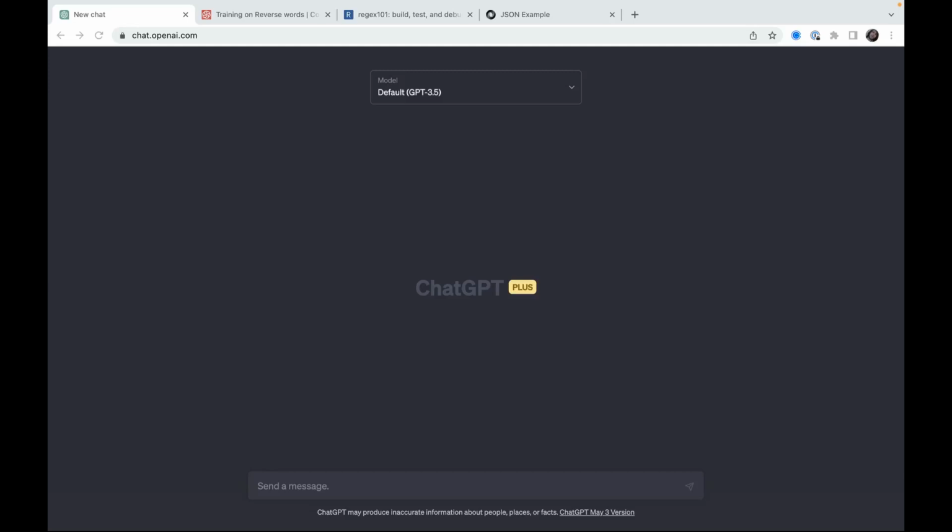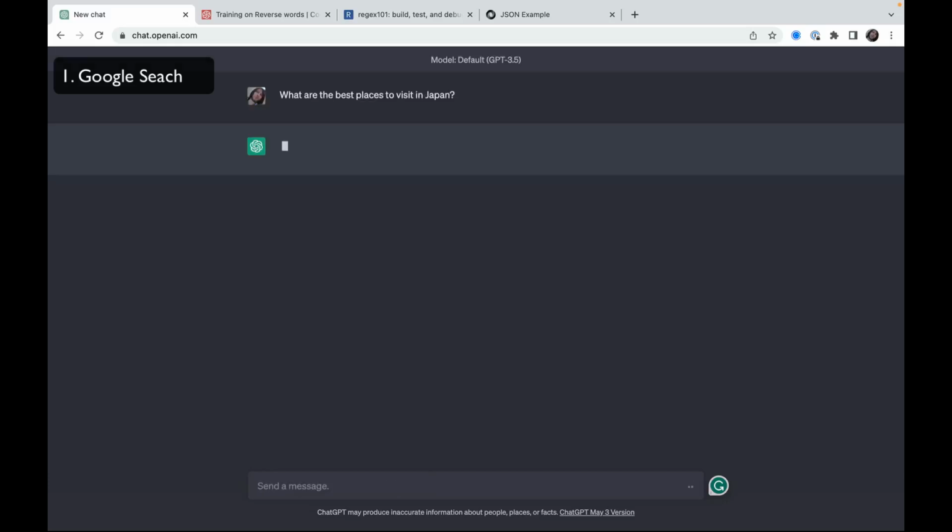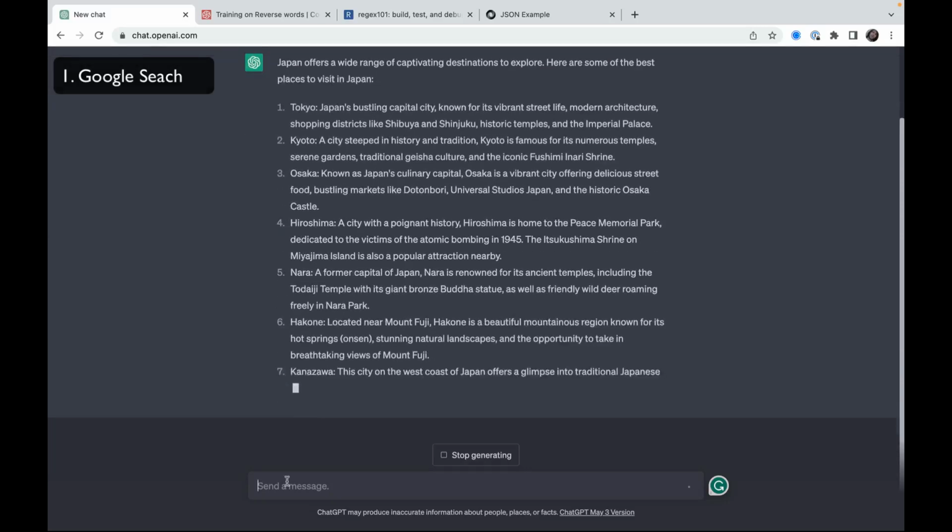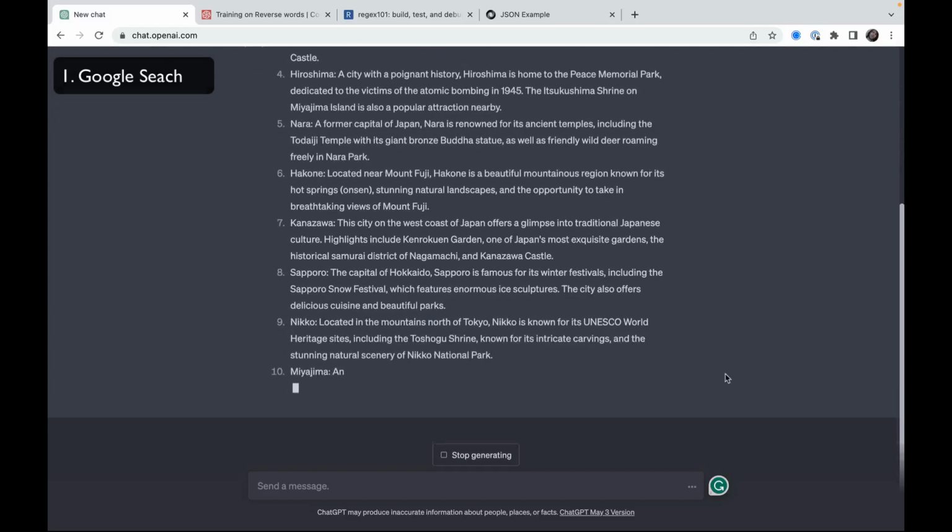First, I use ChatGPT like an alternative to Google search. Sometimes ChatGPT can provide you one specific answer and you don't have to look through all the links that Google provides. For example, if I want to look for some places in Japan, ChatGPT gives you a perfect answer immediately. No need to go somewhere else, only if you need it.